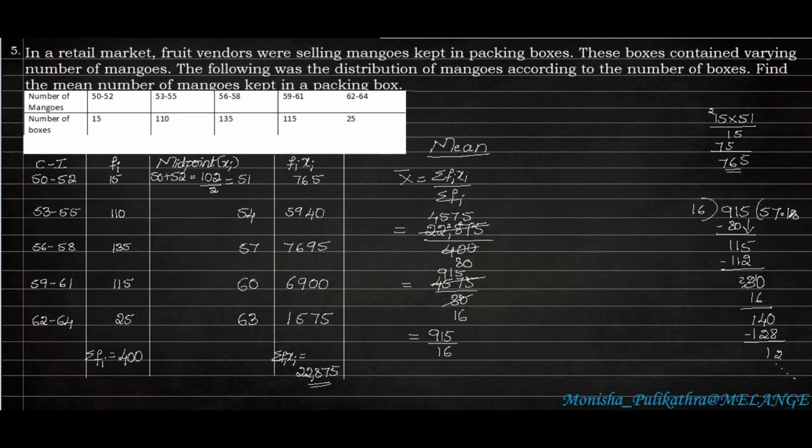After a point, at least 2 digits we have to take. Okay. So the mean value, the average value is 57.18. Okay. So here we have to find the mean number of mangoes in each box. The mean number of mangoes in each box is 57.1 on average. On average they are asking. Okay. I hope you understood this.